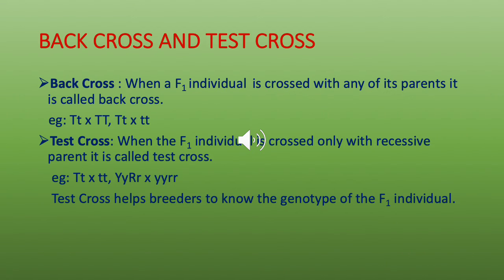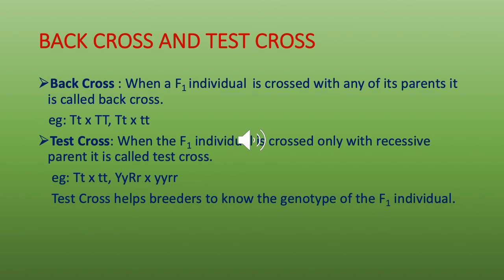Now coming to back cross and test cross. What is a back cross? When an F1 individual is crossed with any of its parents, it's called a backcross. For example, in the monohybrid cross, the F1 generation was a hybrid tall plant. So if we cross this hybrid tall plant with the pure tall parent or the pure dwarf parent, it is a backcross. What is a test cross?